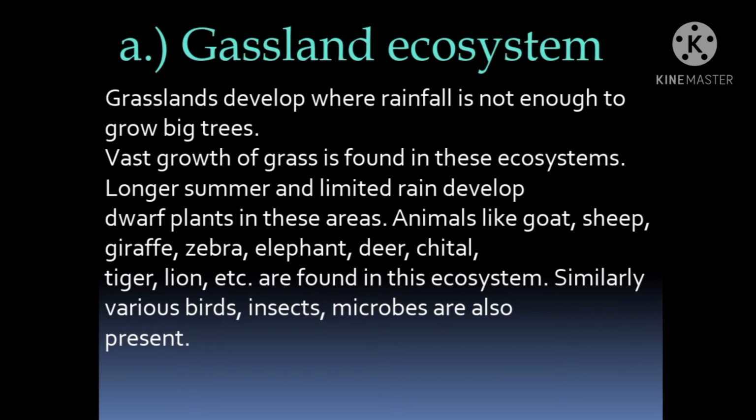In the grassland ecosystem, you can find animals like goat, cheetah, giraffe, zebra and sheep, which can feed on grass, students. So the grassland helps them for their nutrition. So animals feed on that grass. Similarly, various birds, insects, and microbes are also present in the grassland ecosystem. So students, is it clear what a grassland ecosystem is?